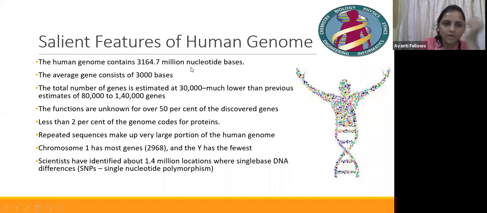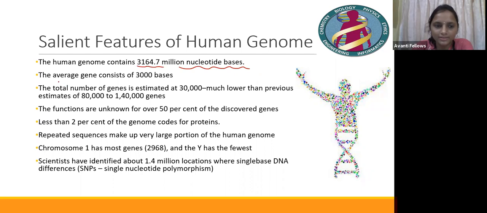Okay, guys. Now let us come to the salient features of the Human Genome Project. In the human genome there are 3.1647 million nucleotide bases. I have told you that it is 3 into 10 to the power of 9 base pairs, right?